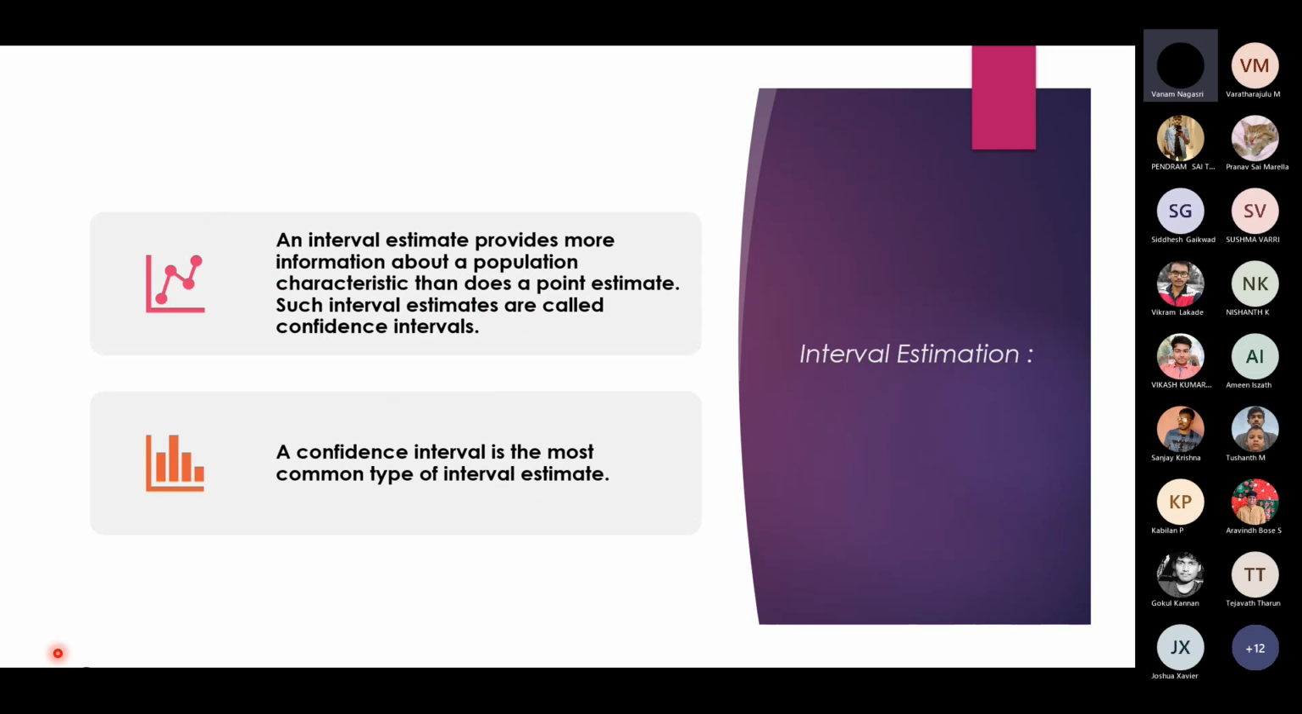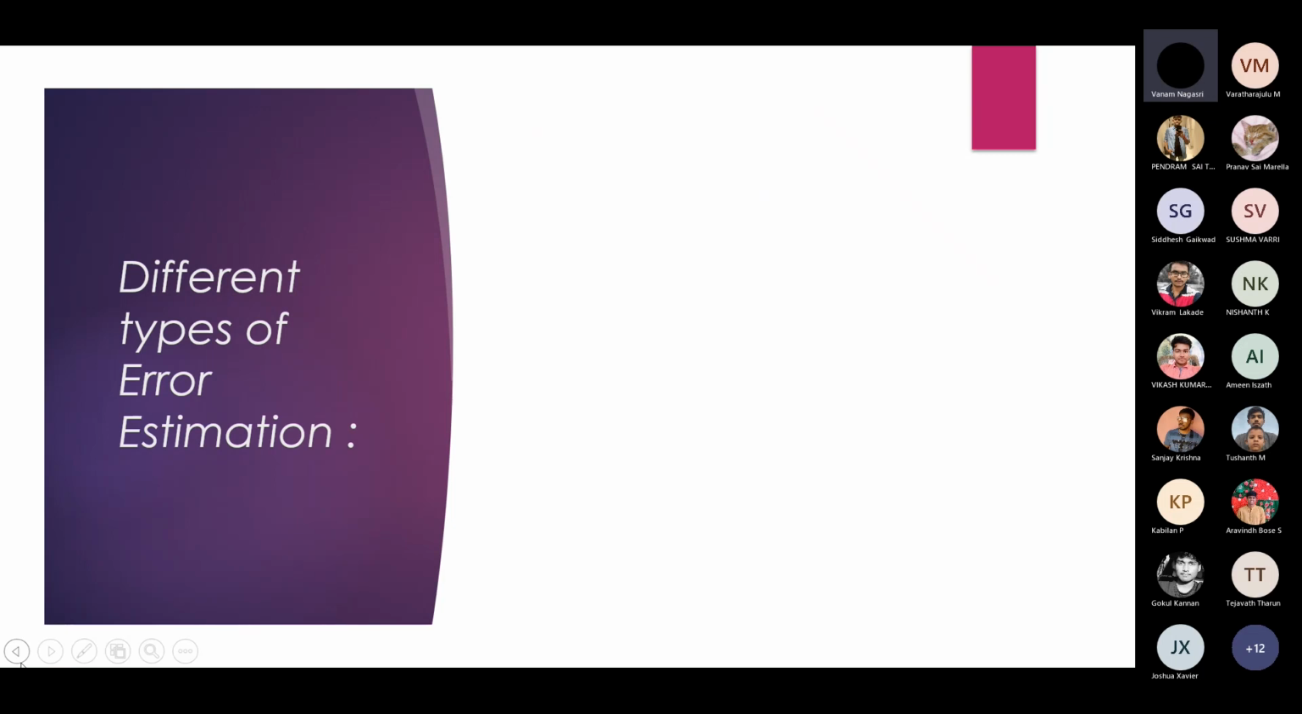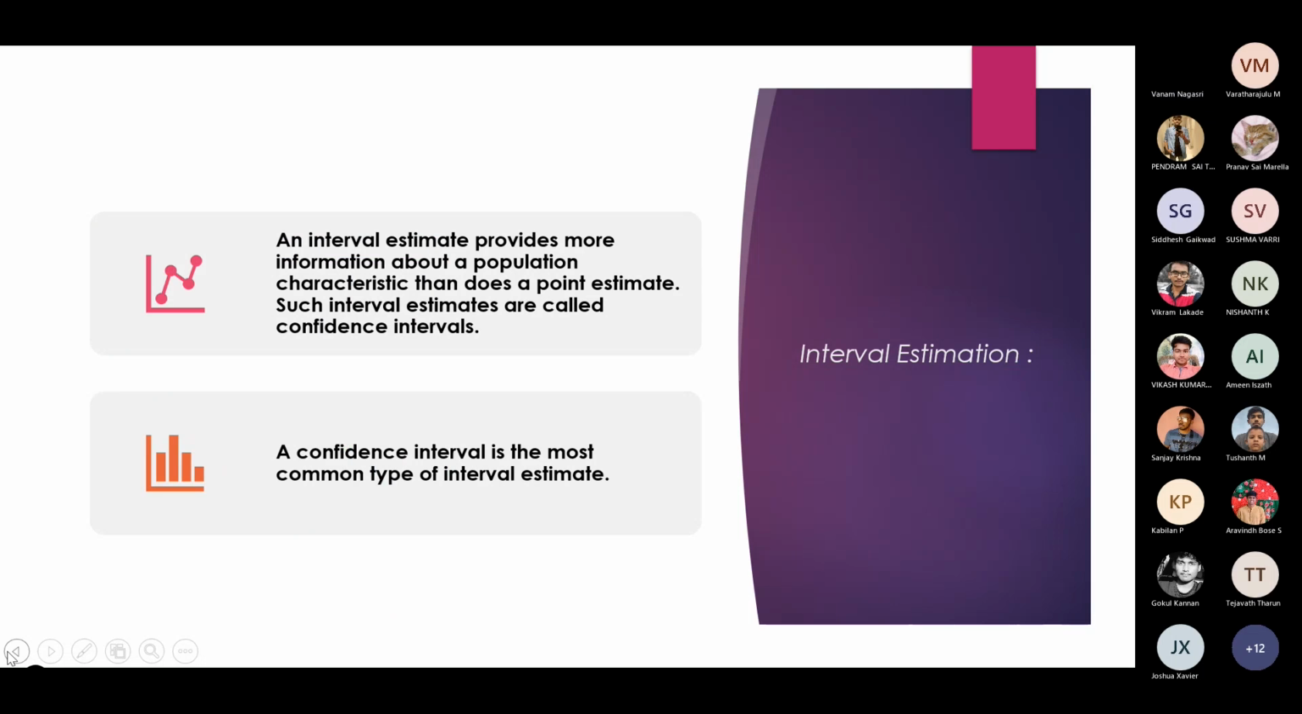Interval estimation provides us more information about a population than a point estimation. Such interval estimates are called confidence intervals. A confidence interval is the most common type we use in interval estimation.